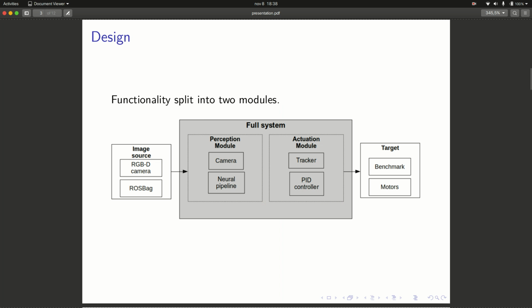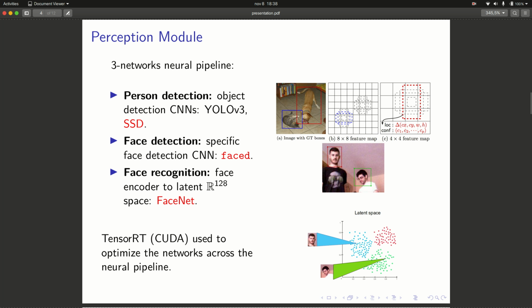The design of this system, the functionality, has been split into two main modules: the perception module and the actuation module. The perception module is composed of a three neural networks pipeline. These three neural networks evaluate sequentially an incoming image, passing it through three different networks.